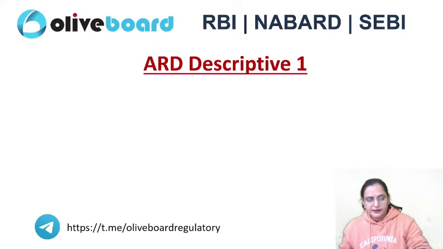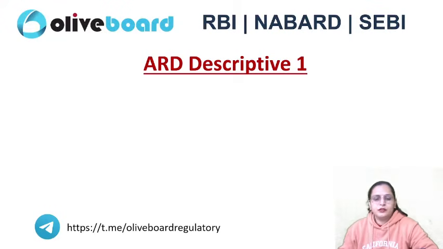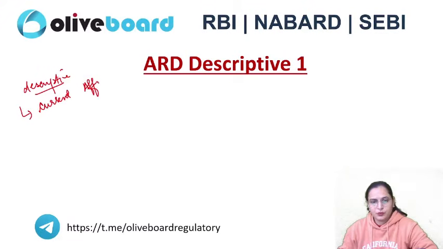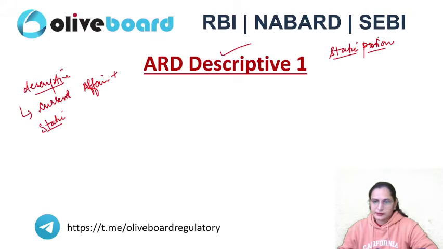So what I had decided, I'll do the descriptive answer practice. We'll do the descriptive answer practice, and I'll take the questions from the current affairs plus static portion. So we will be having two sessions. One is for the descriptive answer writing practice, and in another session, we'll do some static portion revision, like the portion from the static part that is usually asked in the exam.